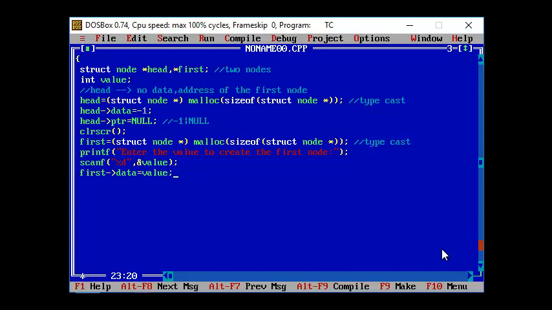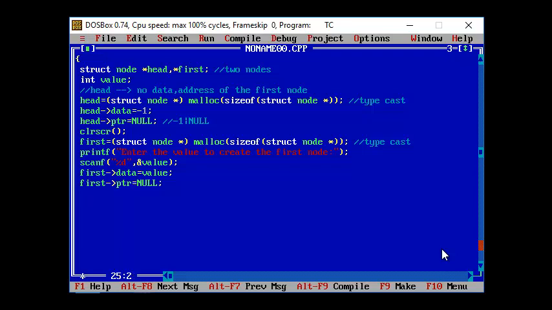So whatever value has been got from the user during the runtime is stored in the variable value, and that information has been assigned to the structure member data for your first node. Now your first node is not going to point to any other node, so I'm just referring the pointer value as null.